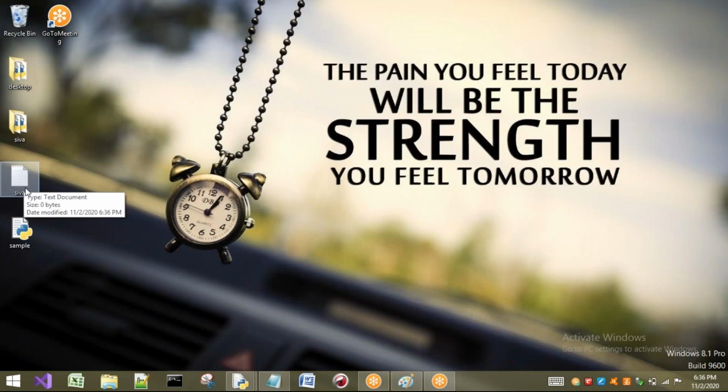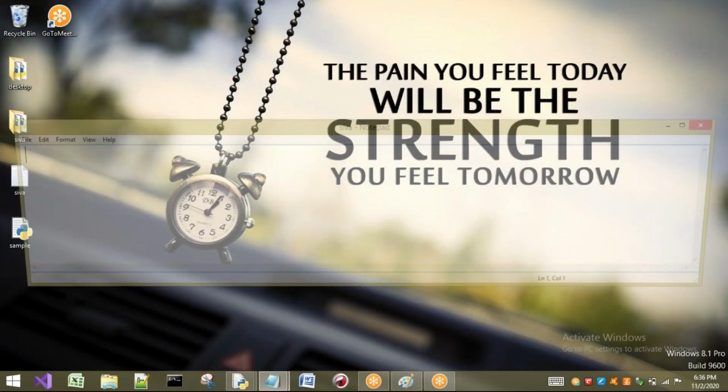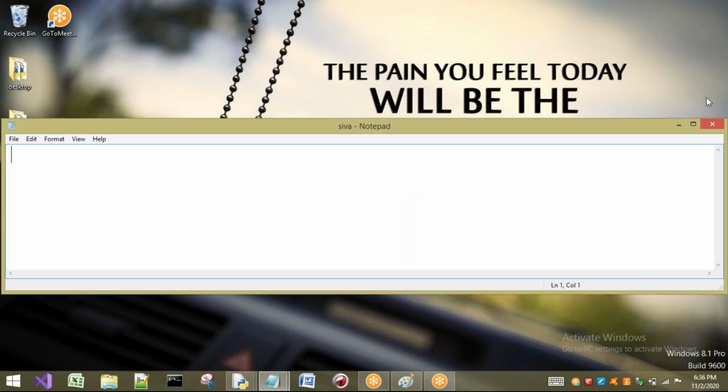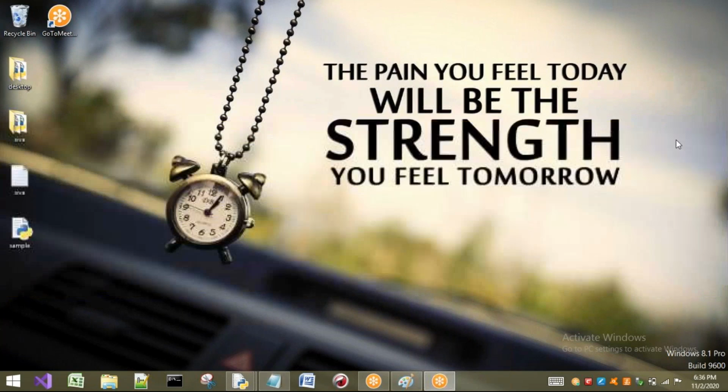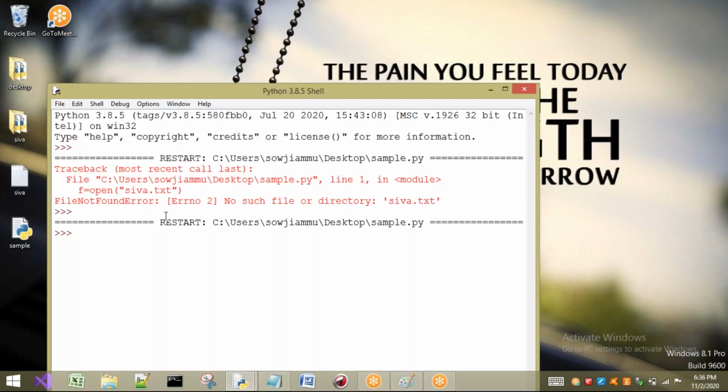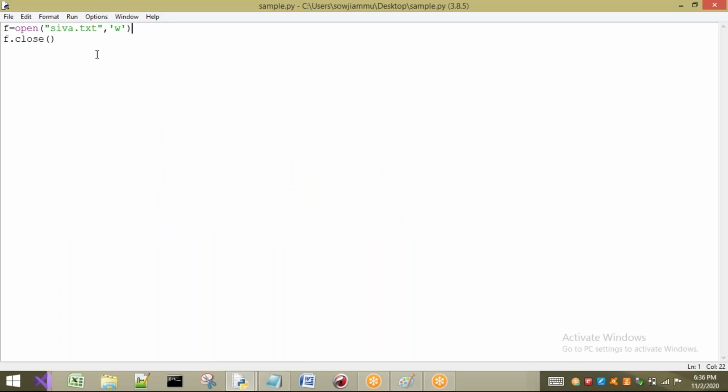Did I write anything into this shiva.txt? Not there. Is there any data in this one? Not there. Okay, this is a small example. After the first step, our Python file is connected with our shiva.txt and it is ready to write, but I have not written anything and I have closed that connection. The connection is deleted. The file will not be deleted because I have created it. I can delete it manually, or I can also perform some operations using Python.